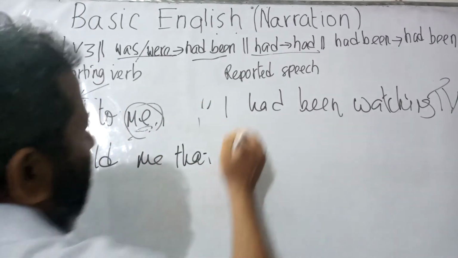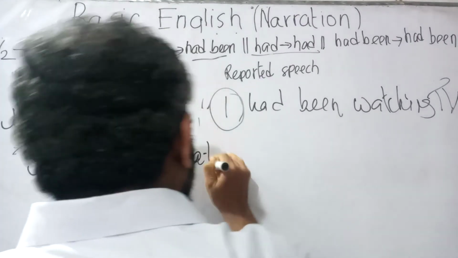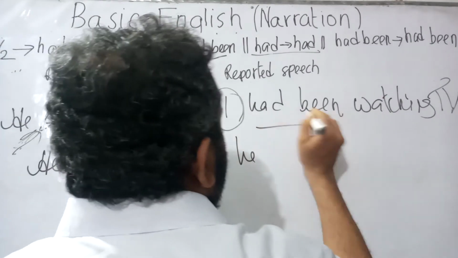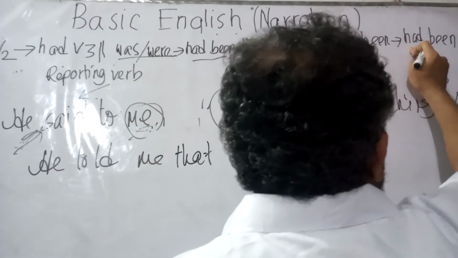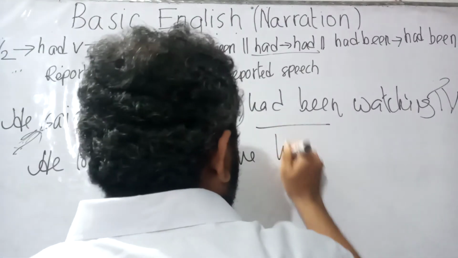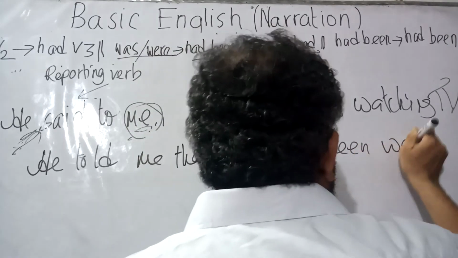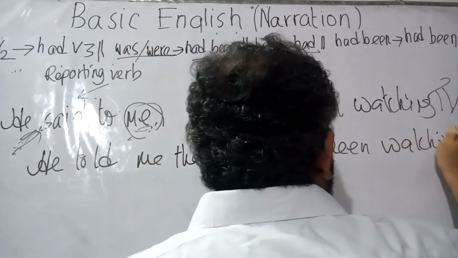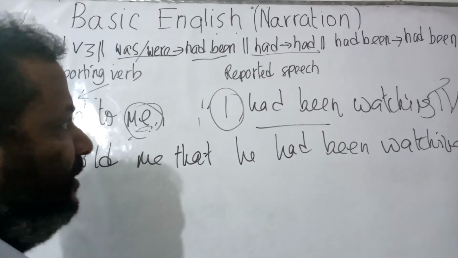So he told me that. The word I would be replaced by he. So he told me that he had been would remain unchanged, because the rule is telling that had been will be turned into had been. So he told me that he had been watching TV.